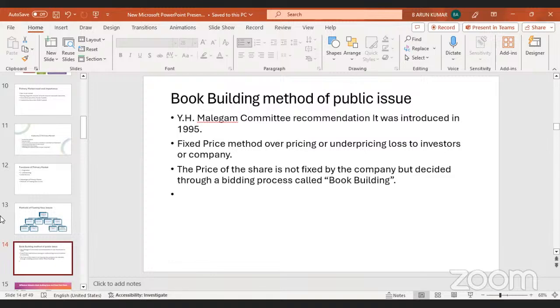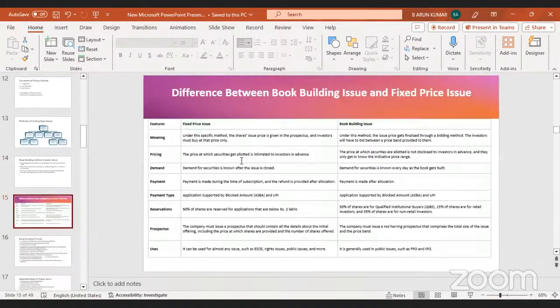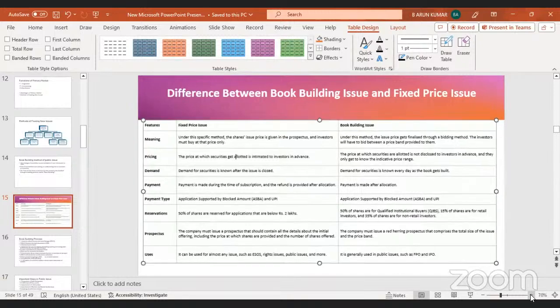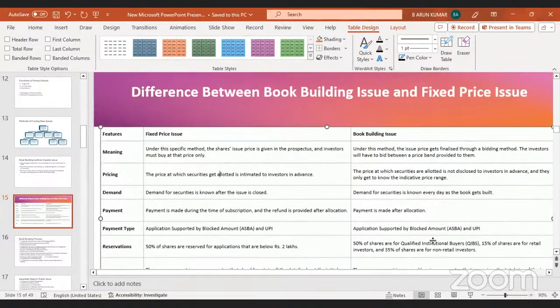Okay, how they bid, we will see. So this is the main difference between the fixed price issue and the book building issue.